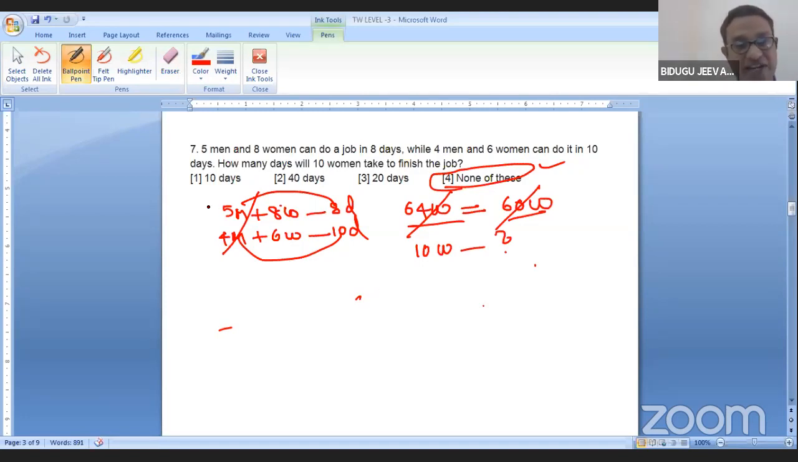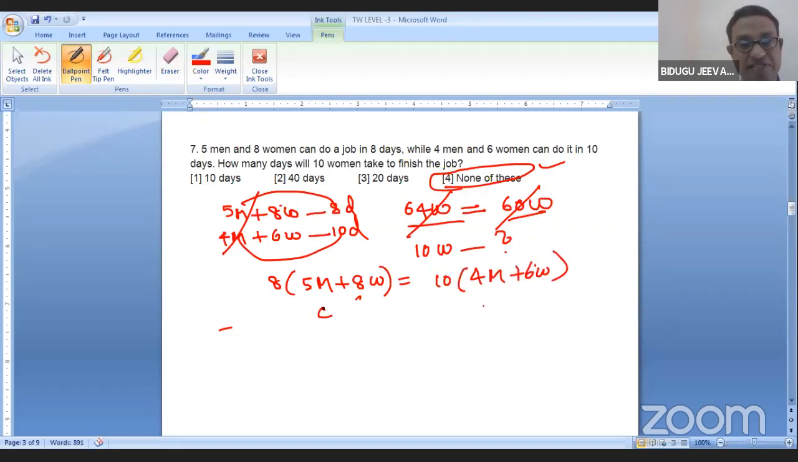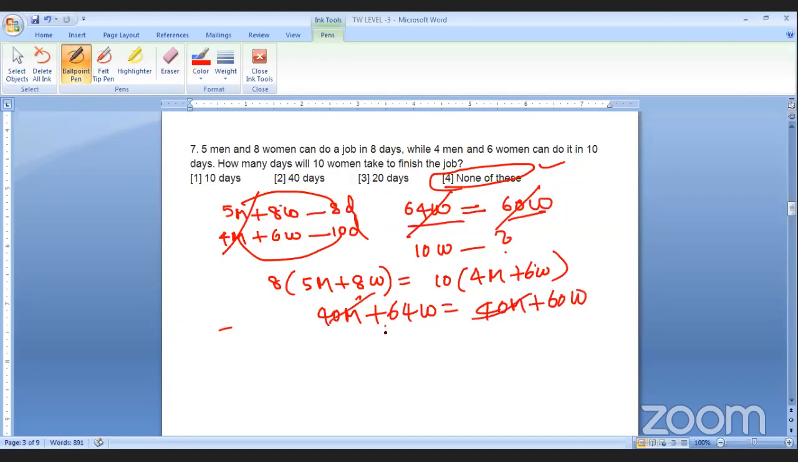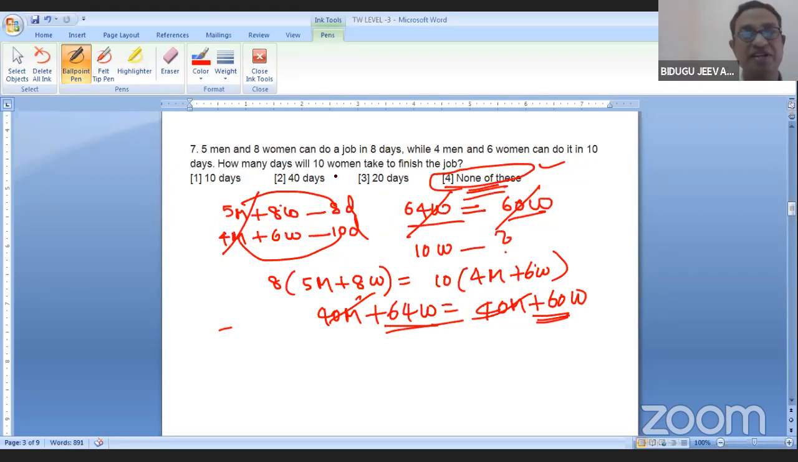See, we are not getting work 8 into 5 men plus 8 women. Must think very clearly. 10 into 4 men plus 6 women. This is 40 men plus 64 women is equal to 40 men plus 60 women. So what is this meaning? Women is equal to women. That is abnormal, right? So we cannot find that 10 women can do how many days. Once you get the relation, this will be good.